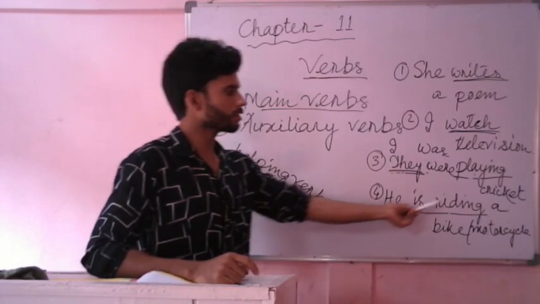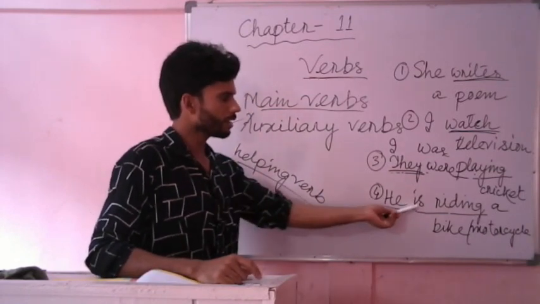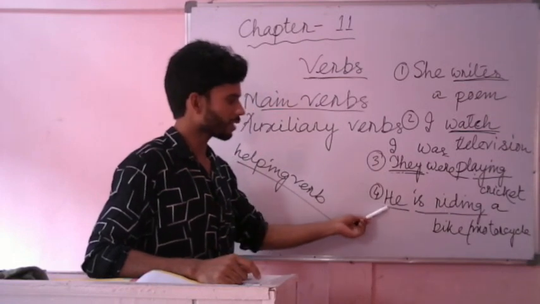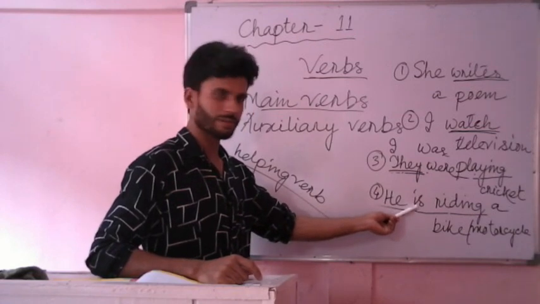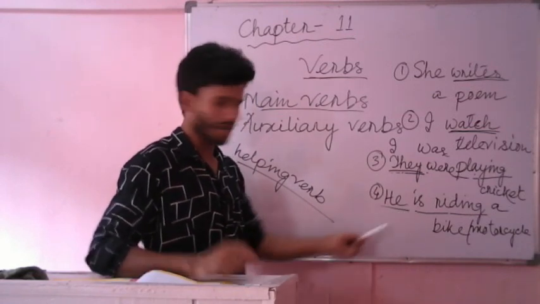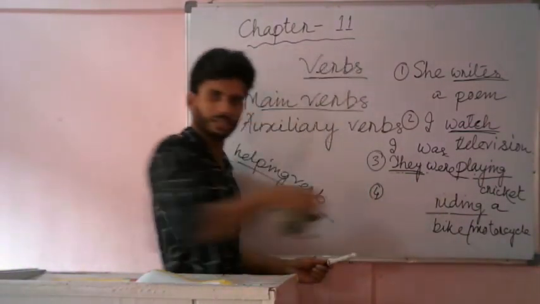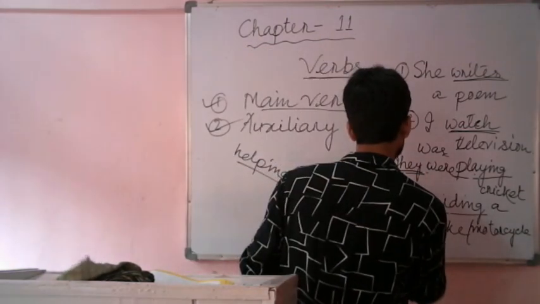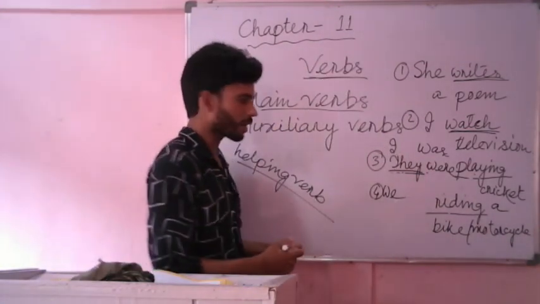Here again you see he is riding a bike or riding a motorcycle. It is again in present continuous tense and the subject is he, third person singular, and that is why I have written is as the auxiliary verb. If I change the subject to we, then we cannot write is, we have to write we are.